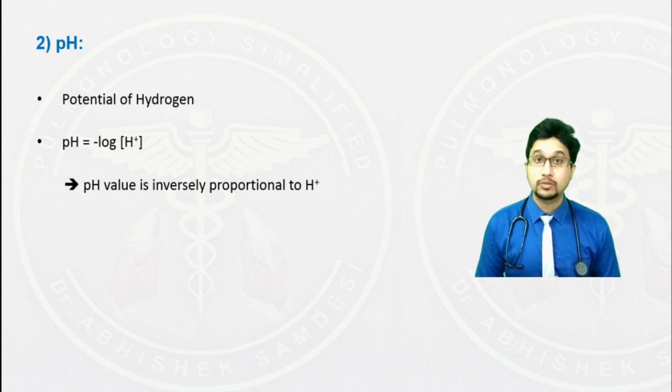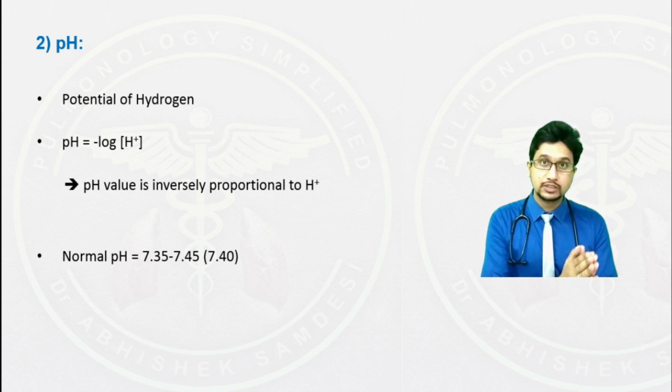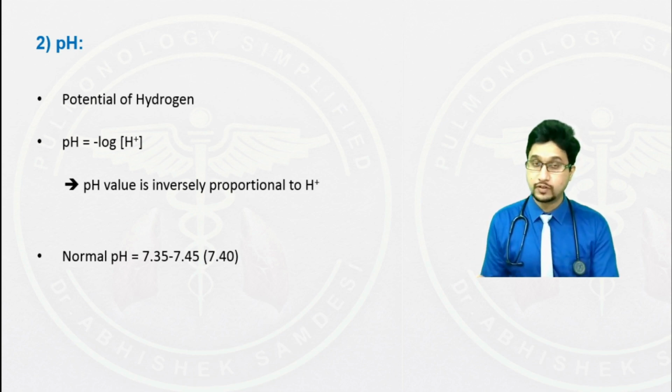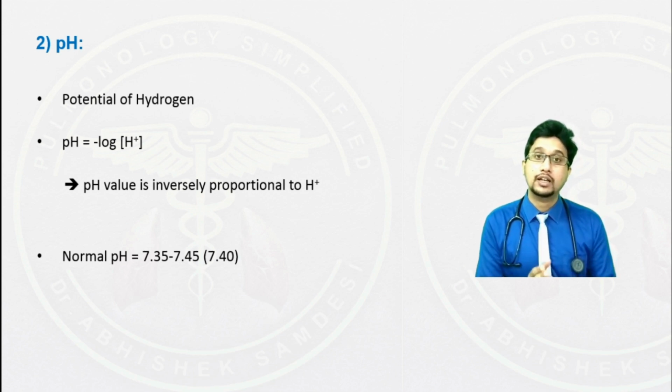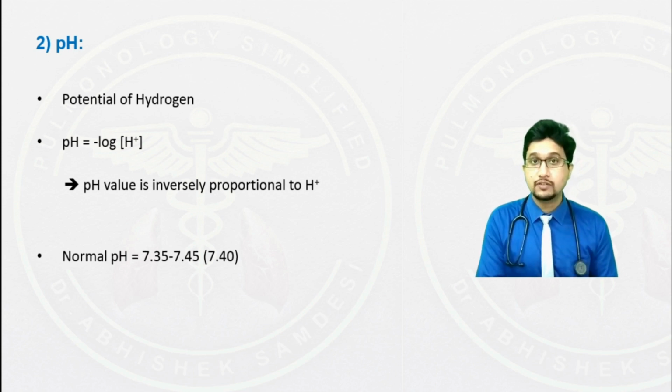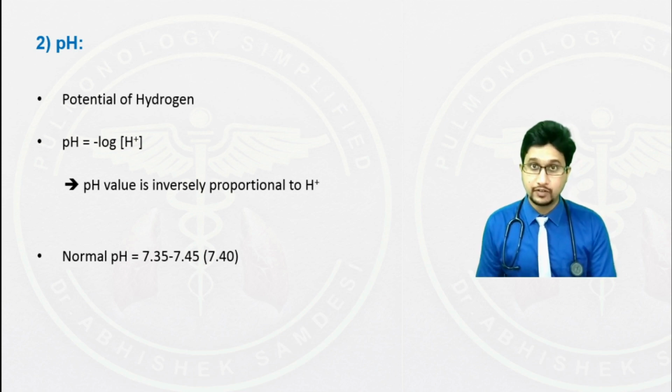Let's have a look at the normal pH. The normal pH in the human body ranges from 7.35 to 7.45. Any fluctuation of this normal range shall result in abnormal physiological function at a cellular level.